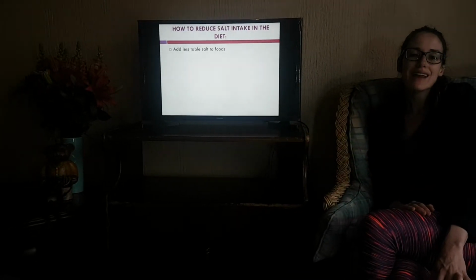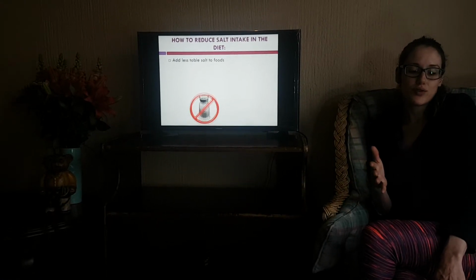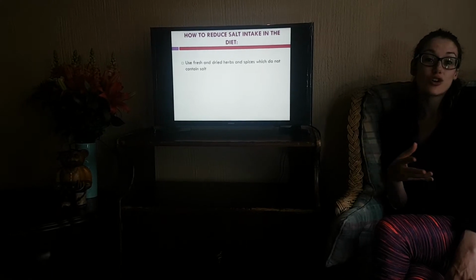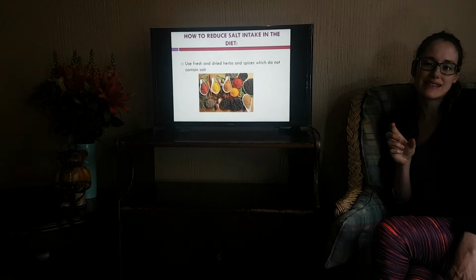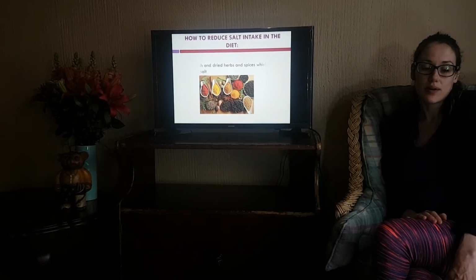So how can we actually reduce the salt in the diet to prevent macrovascular or manage macrovascular complications? So adding less salt to food, trying to avoid adding salt to foods, using herbs and spices that don't contain salt. So just be mindful of reading the ingredients list again to check if there is salt in the product.